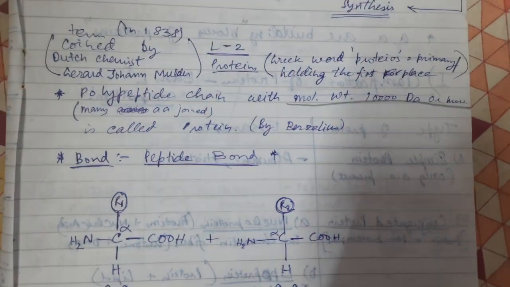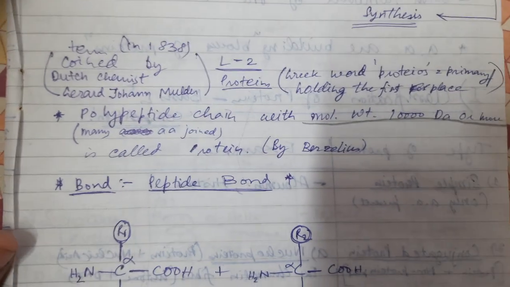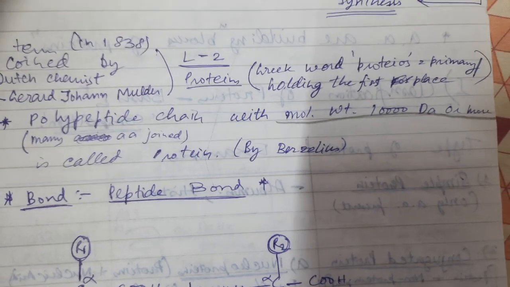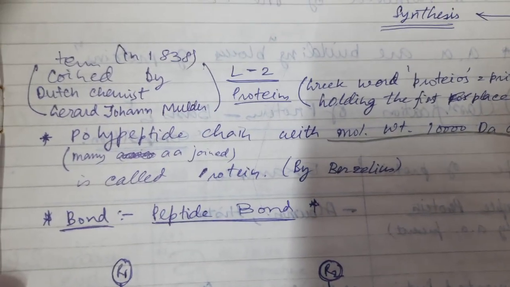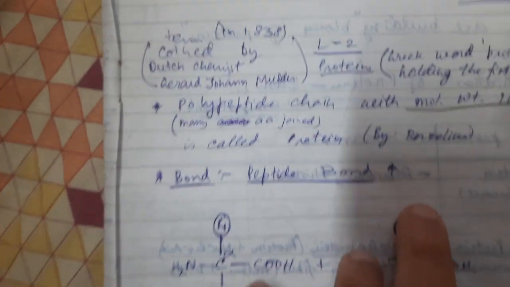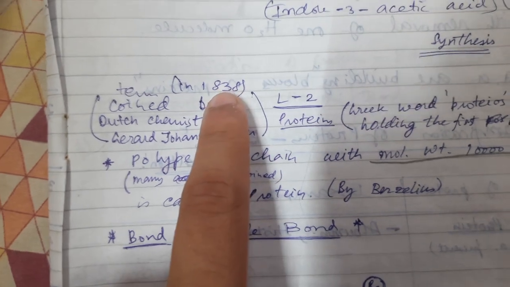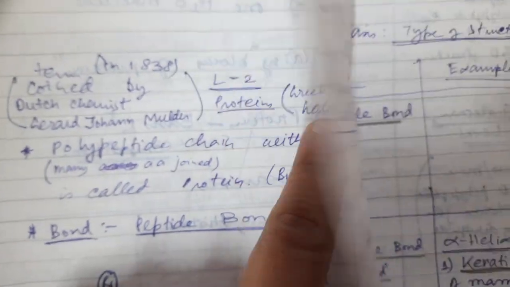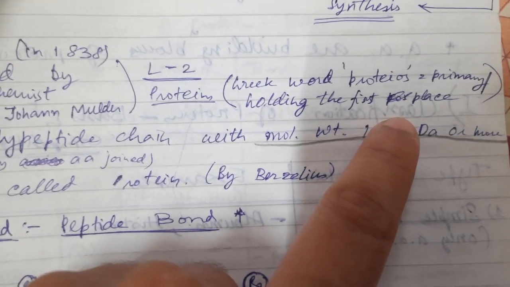Let us start with lecture 4 of biomolecules, and today we are going to learn about proteins. The term protein was first coined by the Dutch chemist Gerard John Muller in 1838, and the Greek word proteos means primary, or holding the first place.